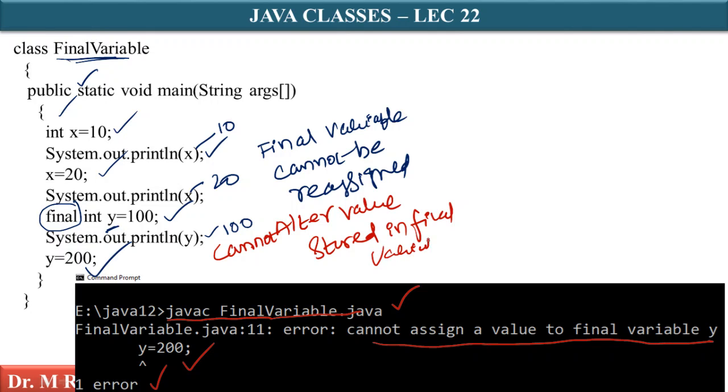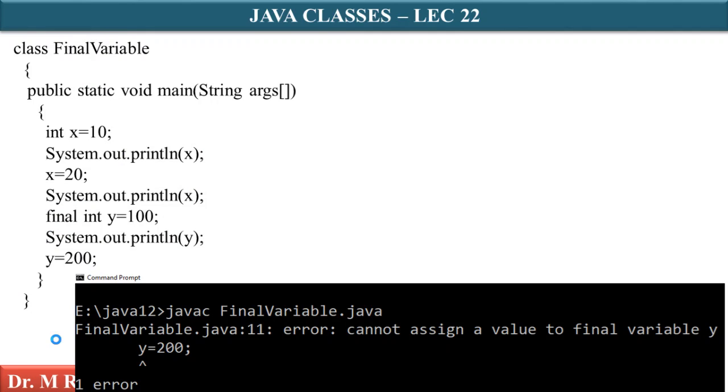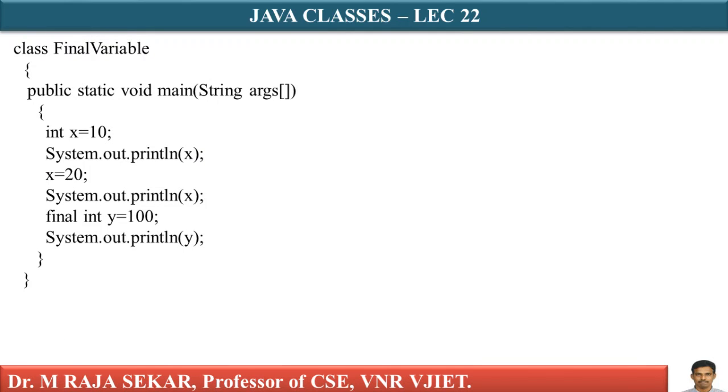In future classes, we will make use of this particular variable in different programs. How it works, we will try to understand. Just see this program. What is the difference between this program and the previous program? Here, what am I doing? int x = 10, I am printing 10, then x = 20, I am reassigning, but x is not a final variable, therefore I can reassign, and I am printing that one. final int y = 100, this is a final variable, I am just printing it, and it will get printed with 100.